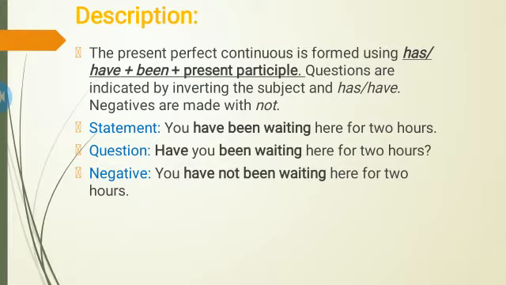First, there is the statement. Example: you have been waiting here for 2 hours. If we make it interrogative, it will be something like, have you been waiting here for 2 hours? And the negative will be, you have not been waiting here for 2 hours.